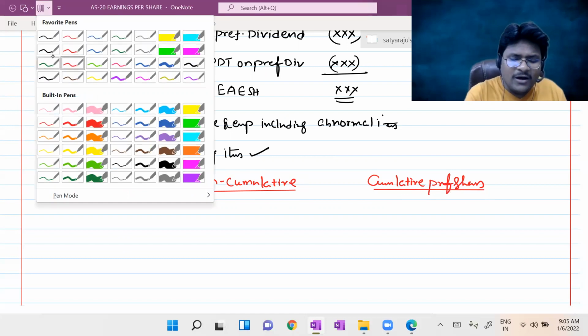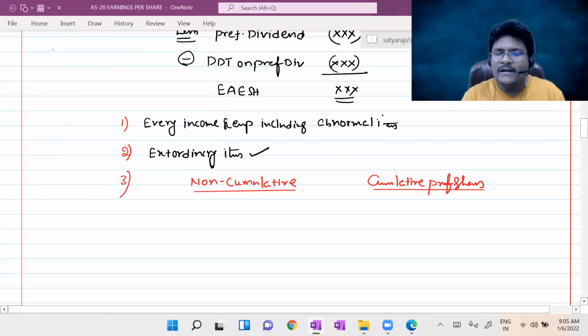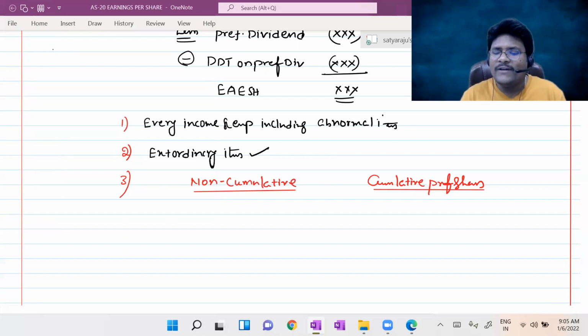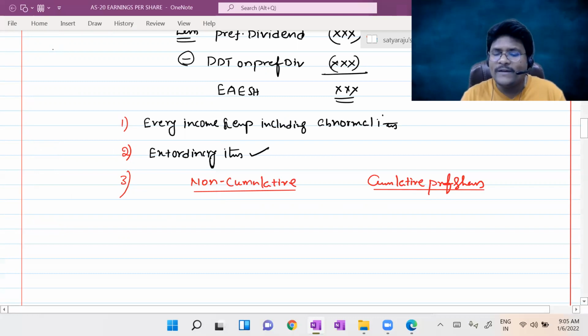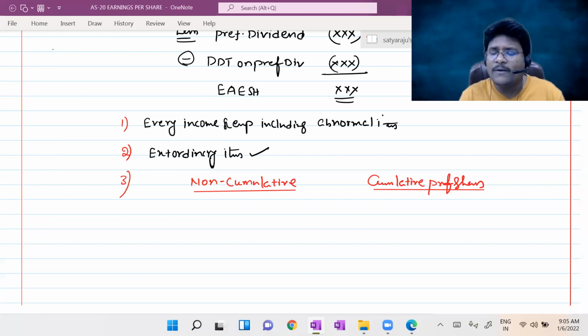Sir, non-cumulative preference shares means if in a particular period, the company does not have sufficient profits or is suffering from losses, then preference shareholders will not get any single rupee as a dividend. No need to pay. There is no obligation on the company to pay the dividend to the non-cumulative preference shareholders. Simply, preference shareholders will lose their right of getting the dividend.